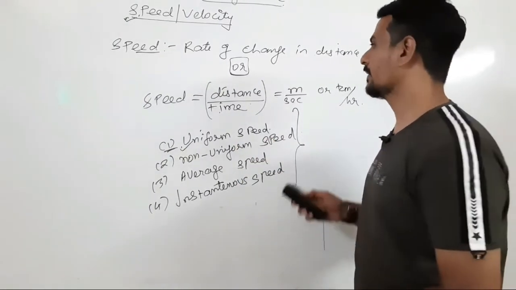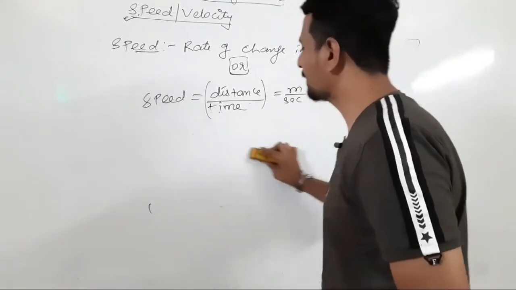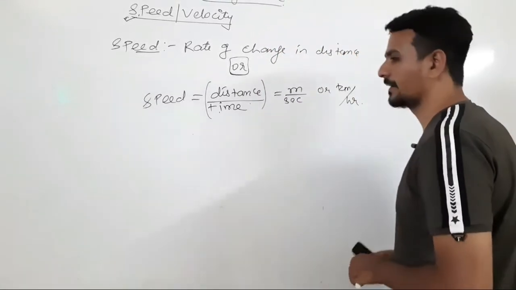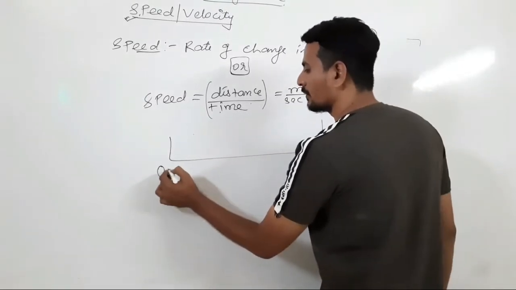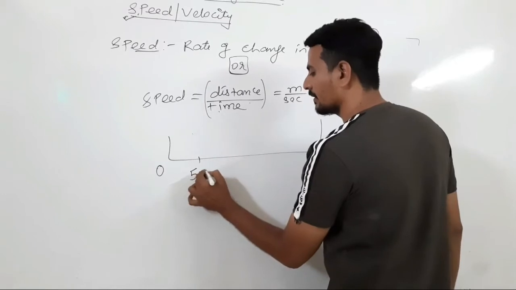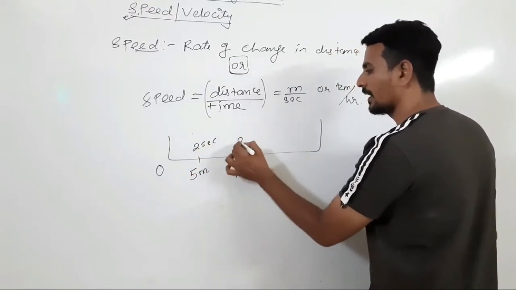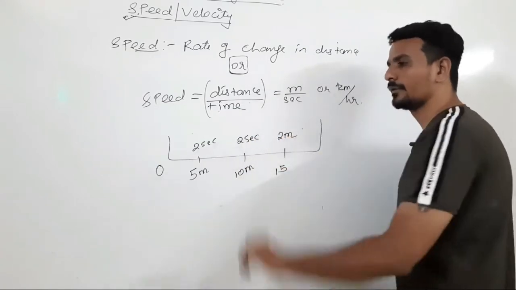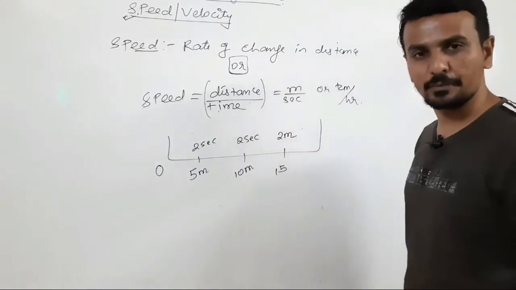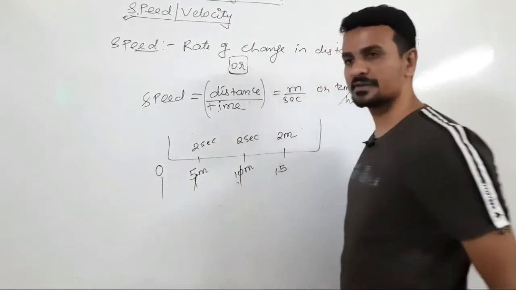It travels 5 meter in 2 seconds, the next 5 meter in another 2 seconds, and the next 5 meter in another 2 seconds, so it travels equal distance in equal interval of time.